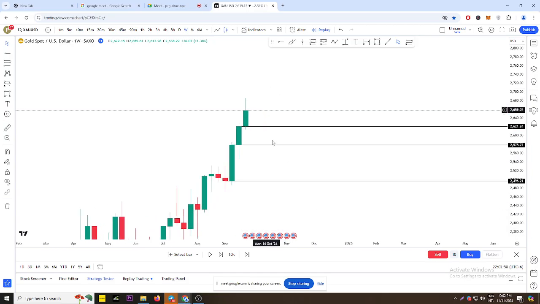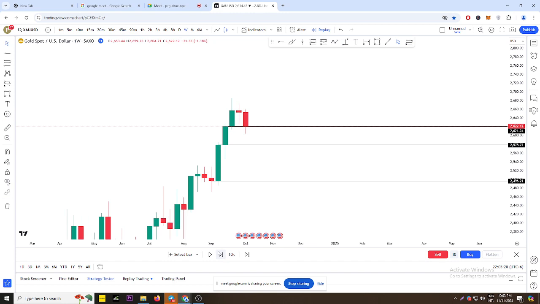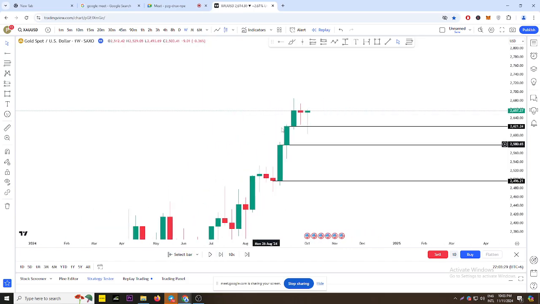So now, remember the rules: time frame will reject time frame fresh level. What time frame are we in? We are in the weekly. So what do we expect? It should be rejected from a fresh level on the weekly. So now if you look here, what happened? The week closed here, right? The week closed here, and what happened? The rejection happened on the weekly candle, isn't it?